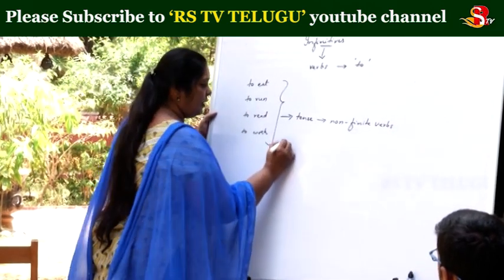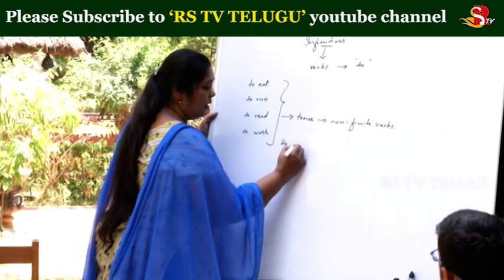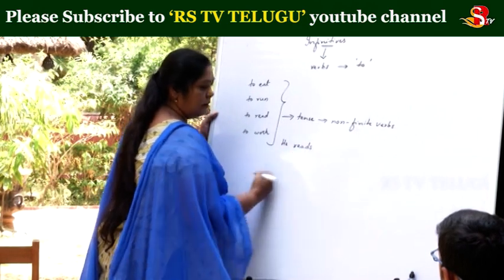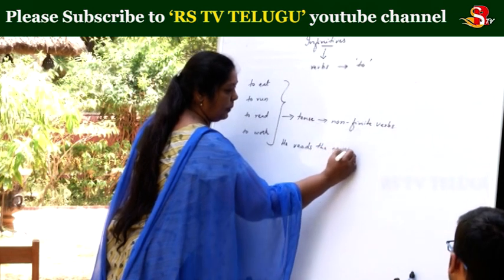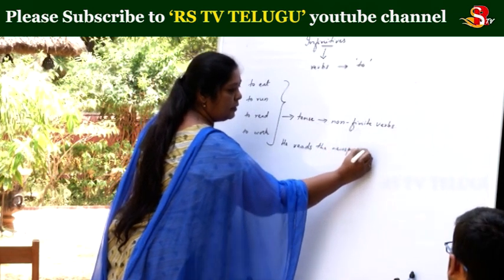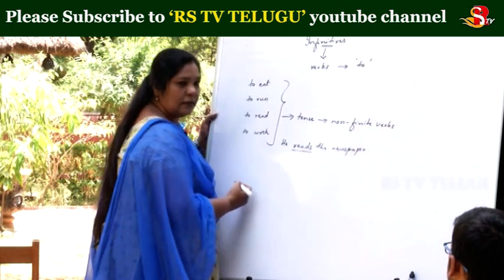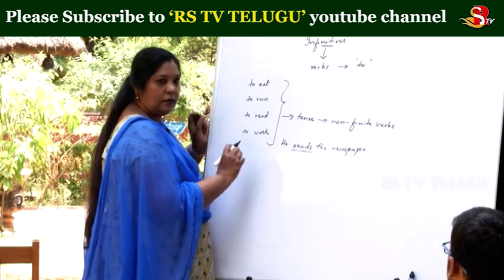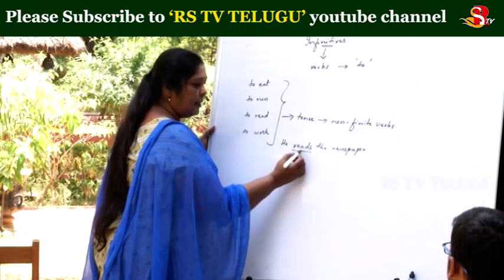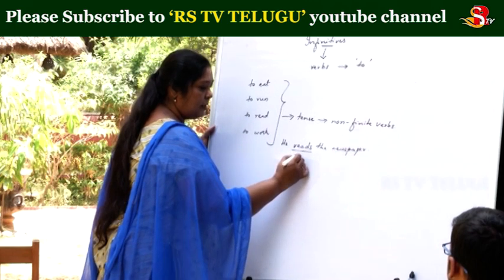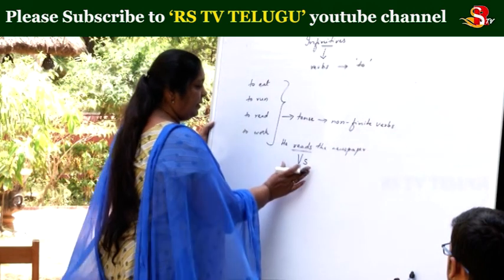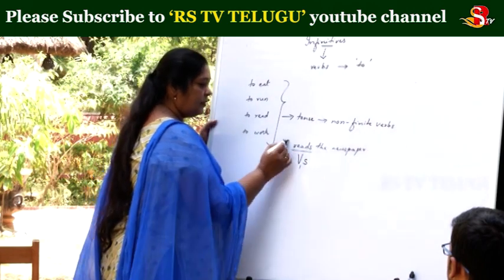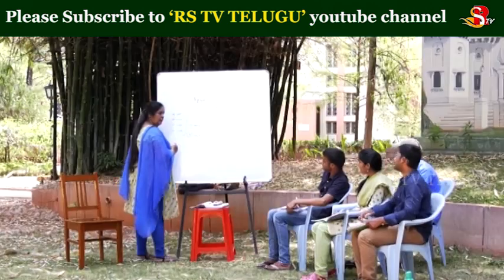If I say he reads the newspaper, when I say reads, this one is coming as the V1S form of the verb. So, this reads is used only with this he, right.